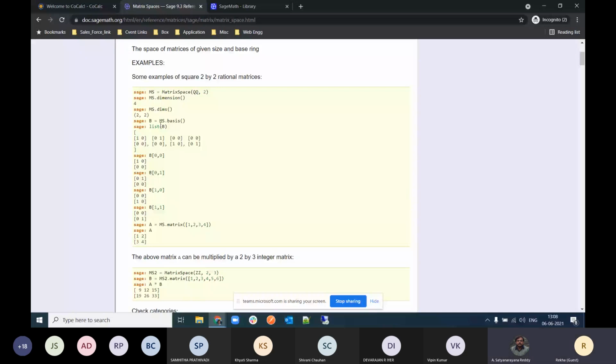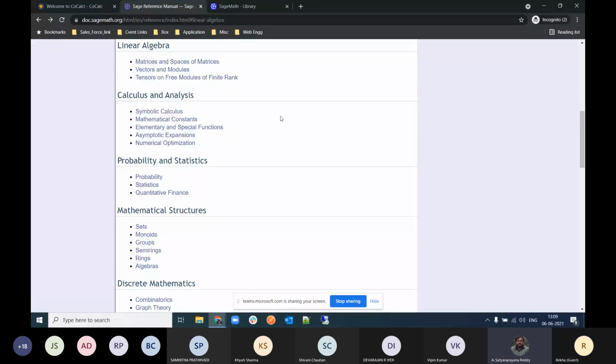Not only mathematics, help is available here. It also includes cryptography, graph theory, and so many other things. So we only opened the reference manual, right? Yes, the reference manual. There are even tutorials and many other things also available. So it is very, very user friendly, and all items are available to you.